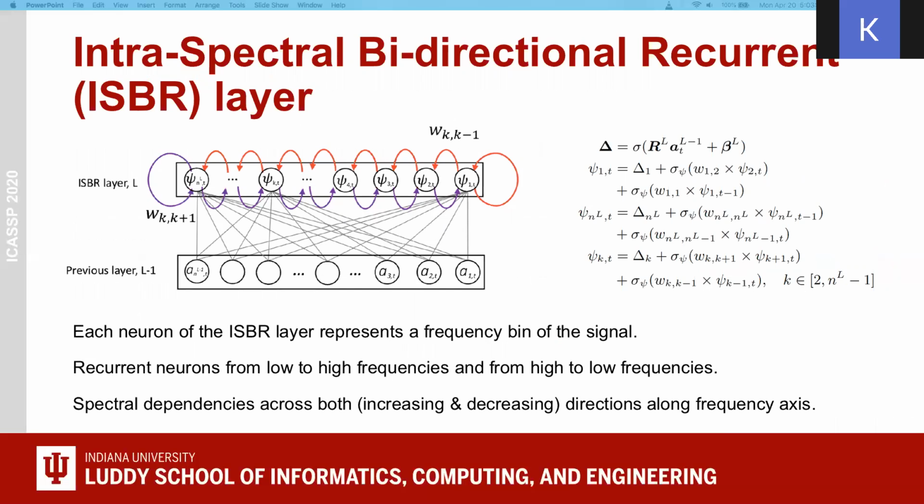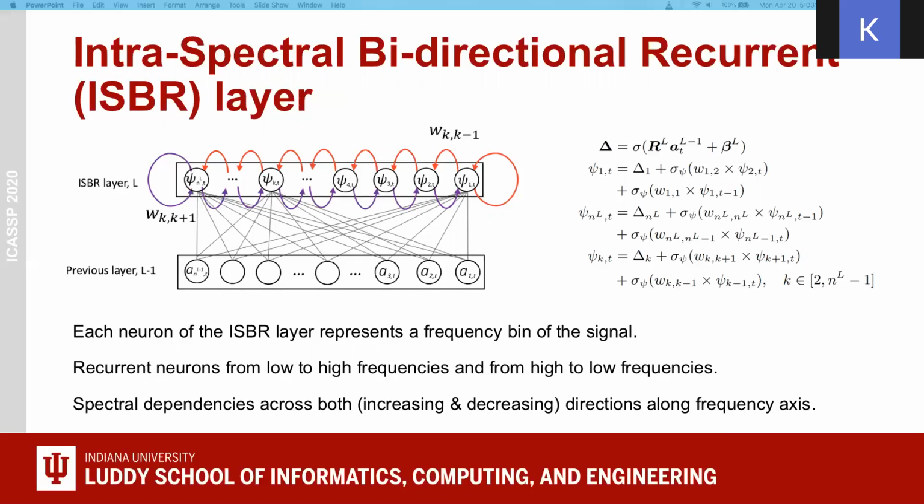Each neuron of the ISBR layer represents a frequency bin of the signal. The rightmost neuron represents the lower frequency component, the leftmost neuron represents the higher frequency component. From left to right, high to low frequencies are modeled, and from right to left, low to high frequencies are modeled. The intra-spectral recurrence goes in both increasing and decreasing direction along the frequency axis.